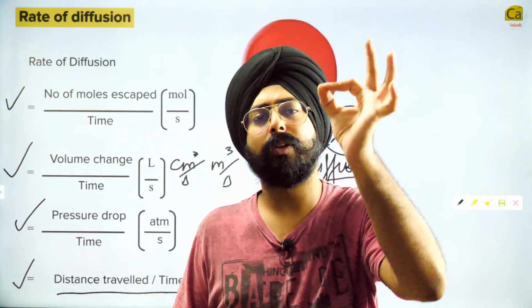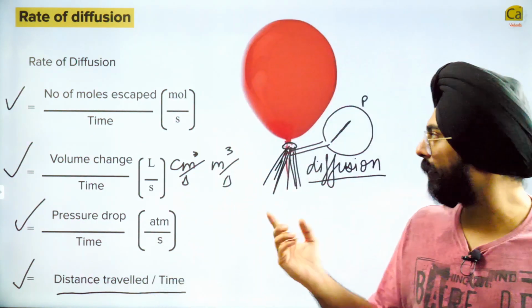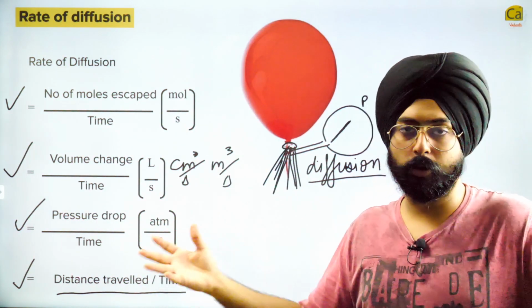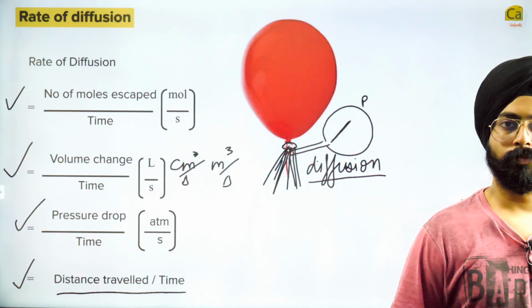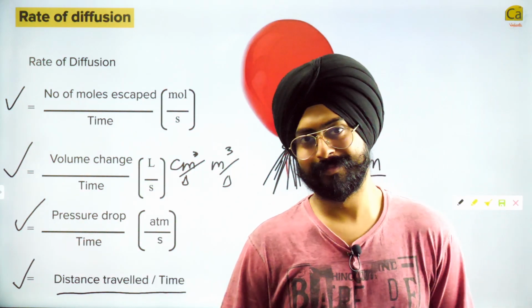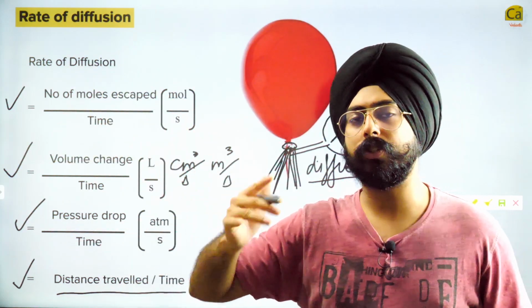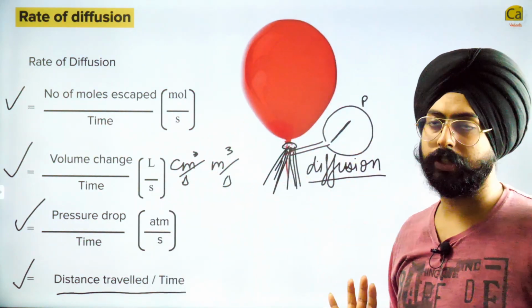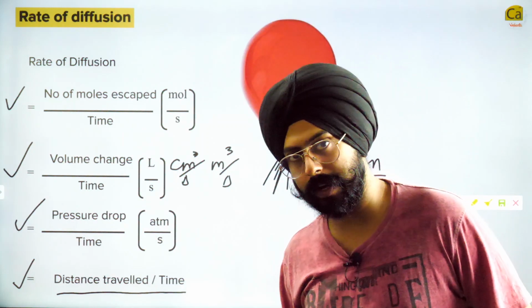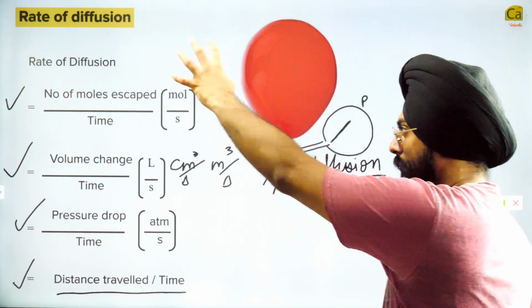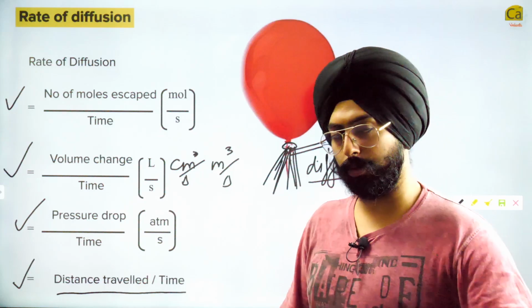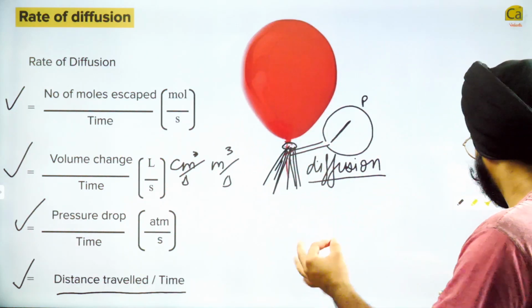So any measurable quantity per unit time which is describing this process of air escaping from the balloon can be called the rate of diffusion. Interesting point. So rate of diffusion can be defined in any of the manners. It's just quantifying how fast the process is happening. Right? So this is how you can define the rate of diffusion. Now, there is another guy.